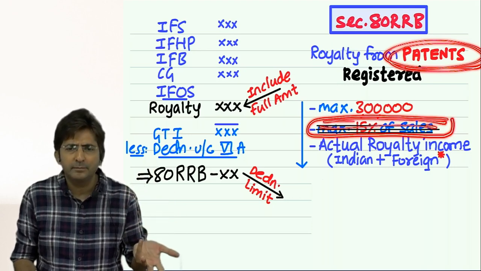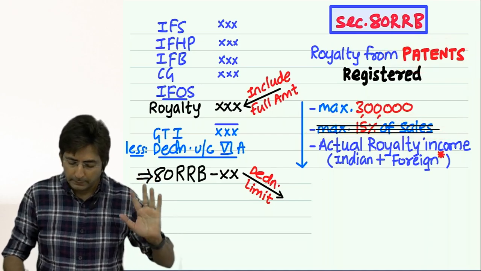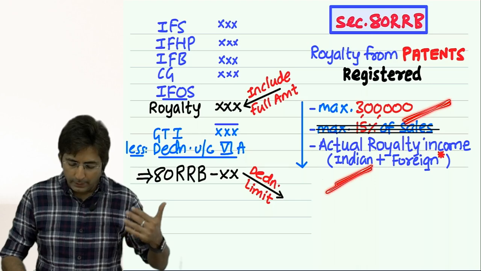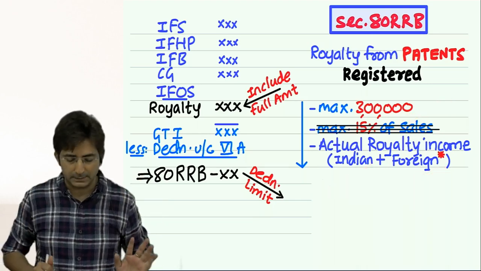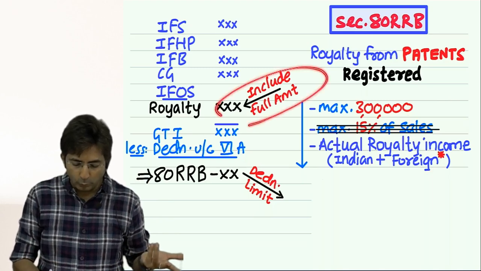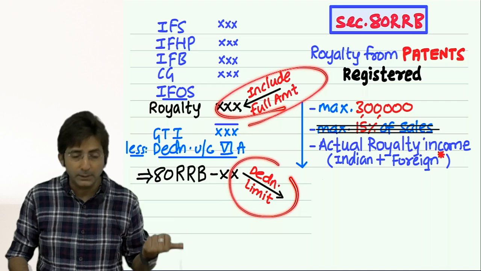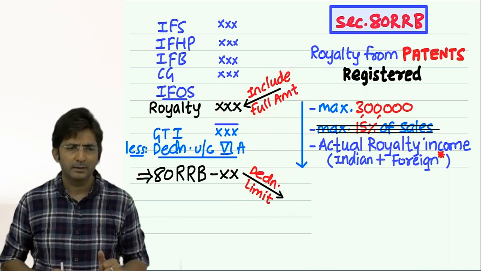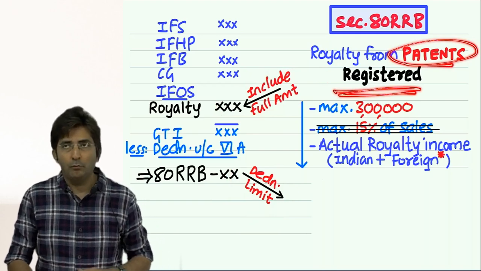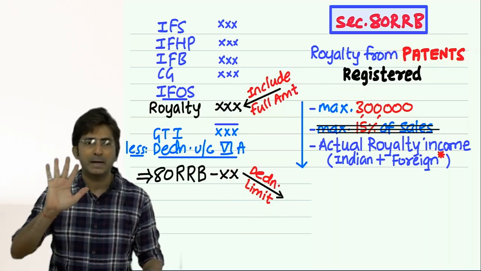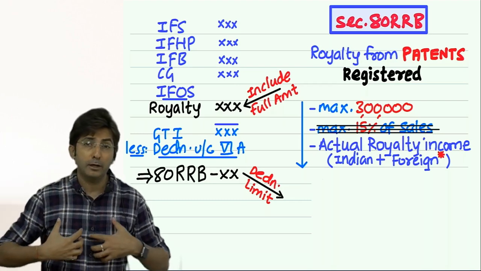Rest all is the same. So the formula will be 3 lakhs or actual Indian royalty or foreign royalty brought in India within 6 months, whichever is less. And the same: first include the full amount, then deduction as per this formula. Everything is the same. But the patent over here should be registered. Obviously, when your patent is registered, it has value. Otherwise, everyone will say I have done a great invention.